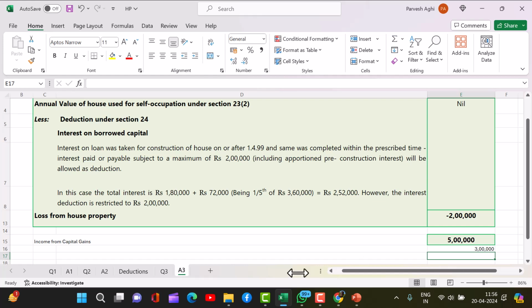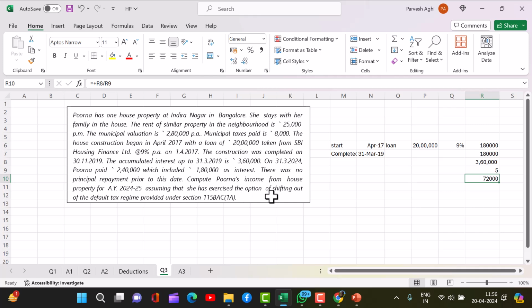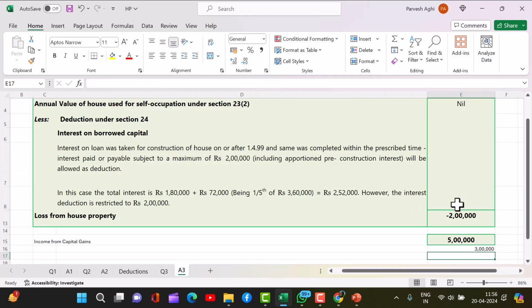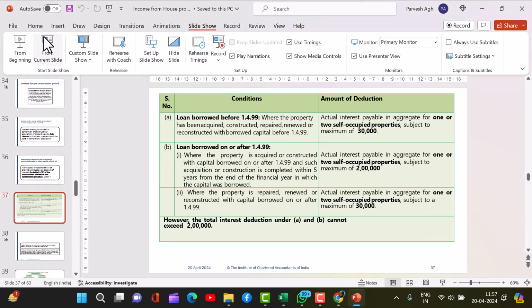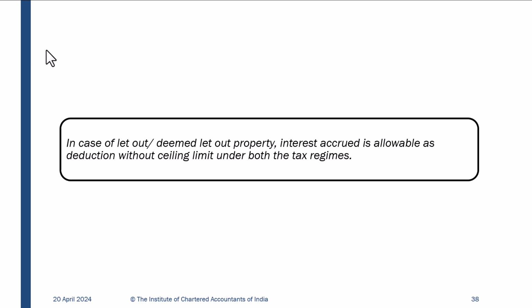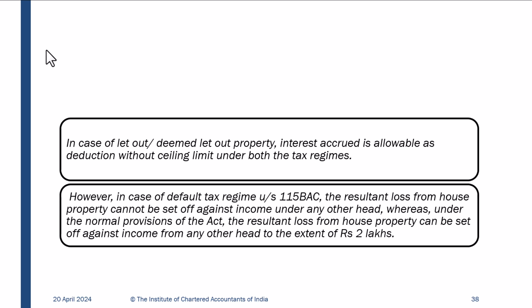But for doing this, she has to opt out of the default tax regime. If she goes for the default tax regime, then she can't claim this deduction. Let me read from here. In case of deemed let out property, interest accrued is allowable as deduction without ceiling limit under both the tax regimes.